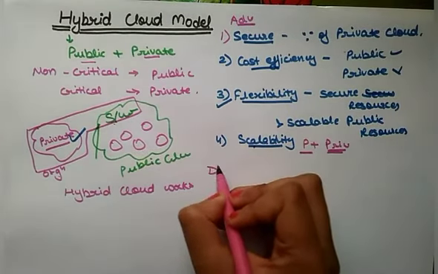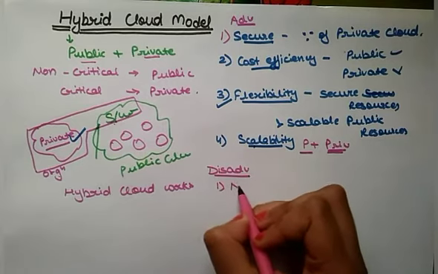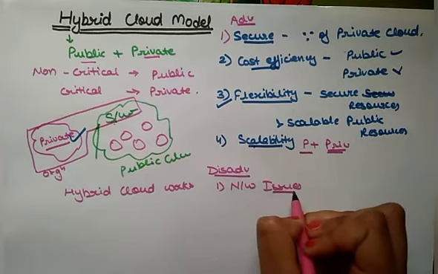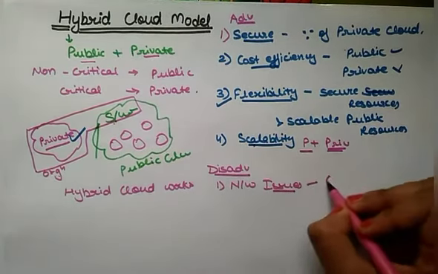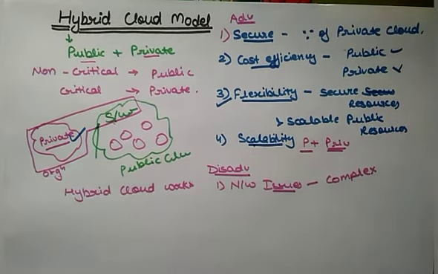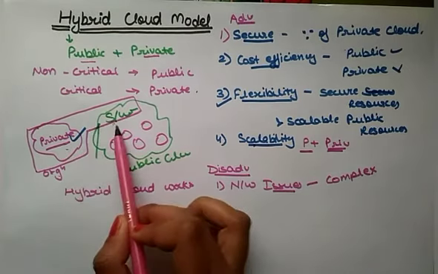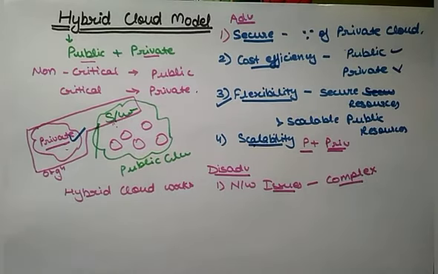Now we will discuss some disadvantages. The first disadvantage we have is networking issues. As we all know, networking becomes very complex. In this type, networking becomes very complex due to the presence of private and public cloud. If we are using both private and public cloud in this hybrid cloud, then definitely a network issue will occur.